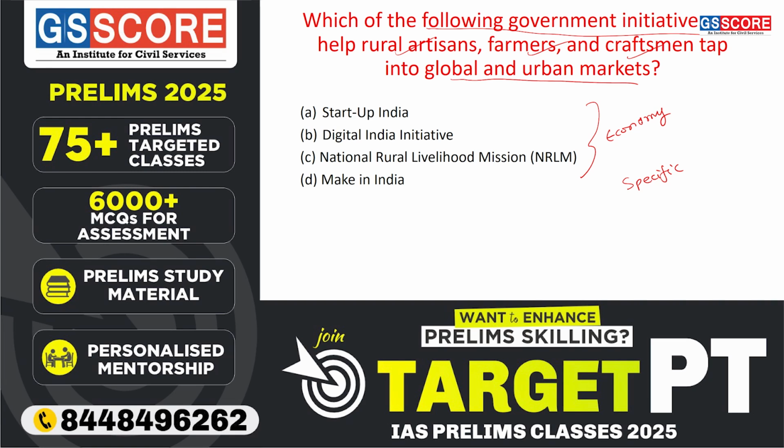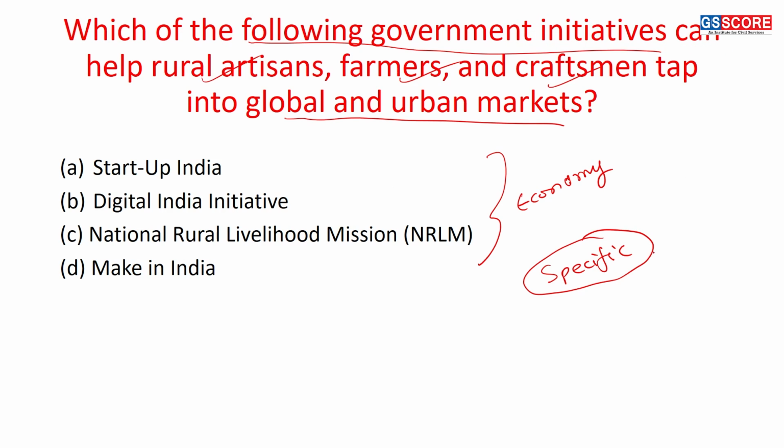In this, therefore, I have to take into consideration that particular option which 100% deals with it, only with it. Alright. So here, I will stick to C, that is National Rural Livelihood Mission. If I take into consideration Startup India, now what is Startup India?